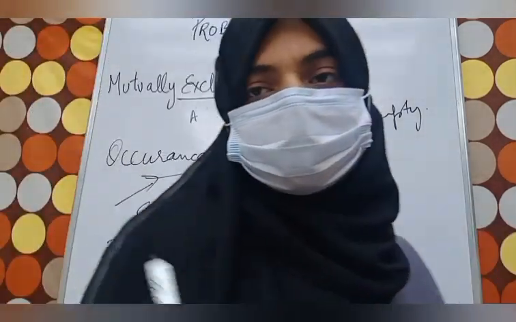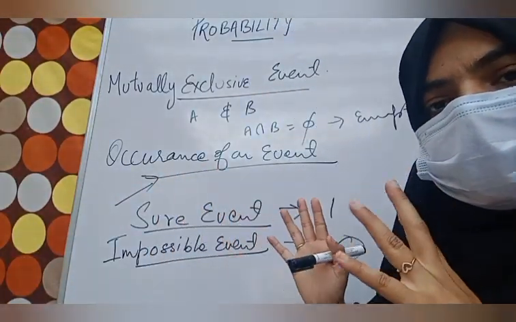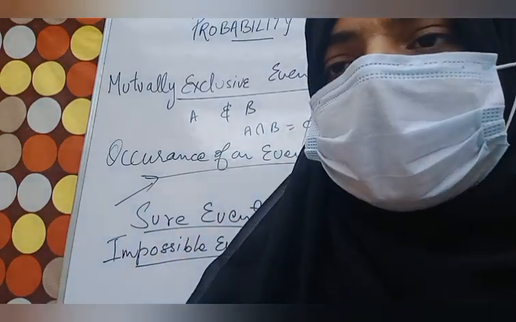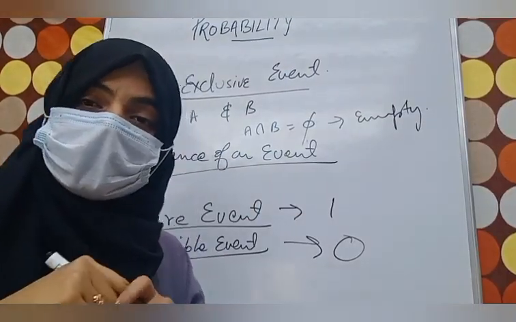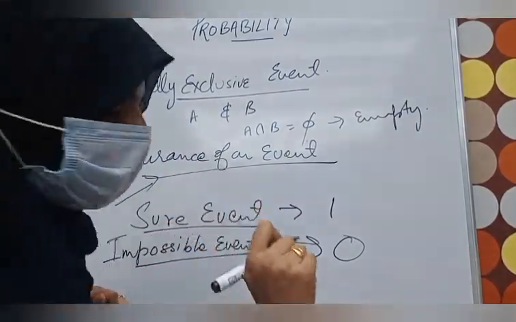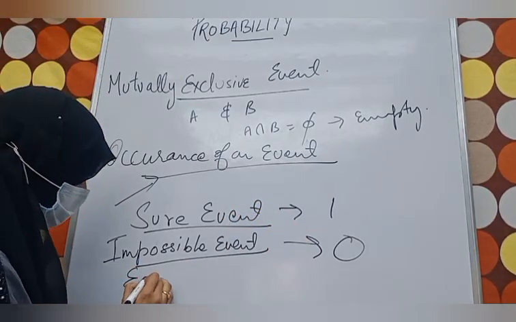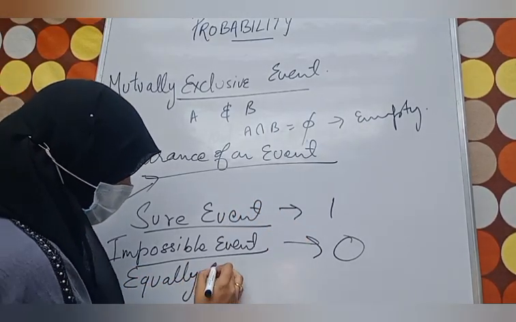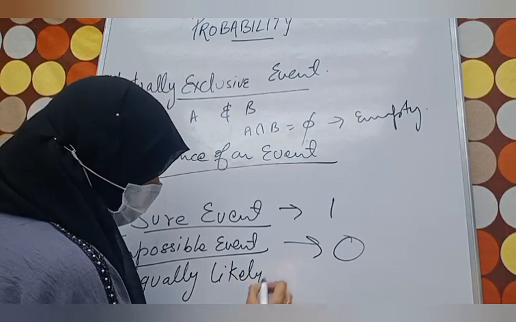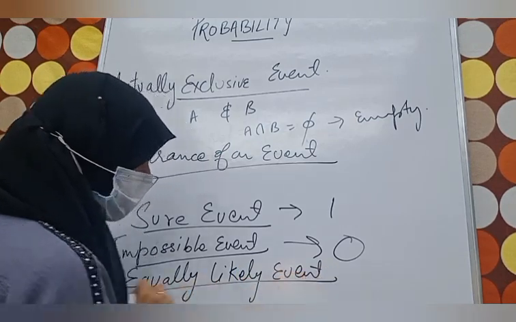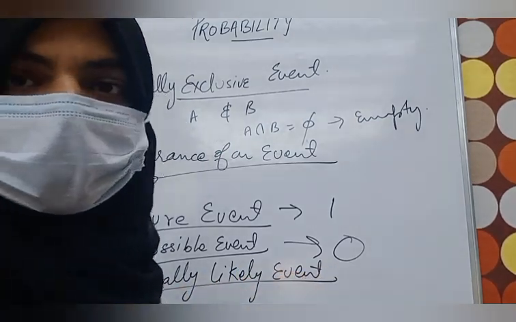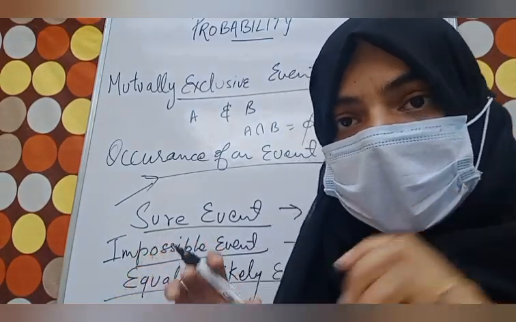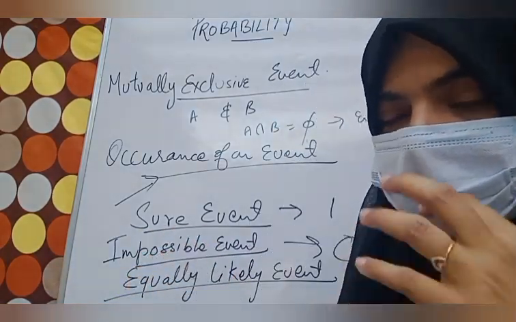There are some more terms. One is equally likely events. These are events which occur without depending on the other outcomes.